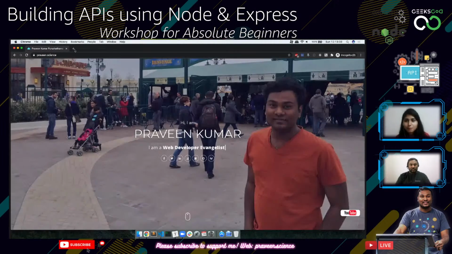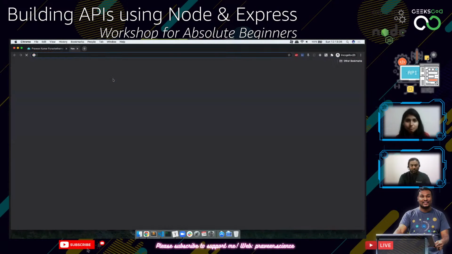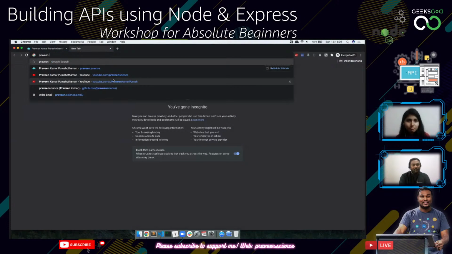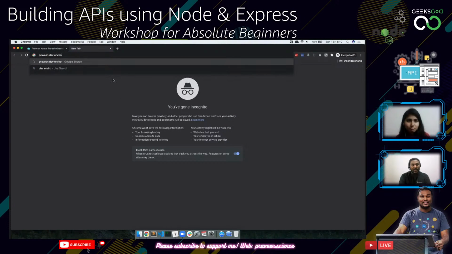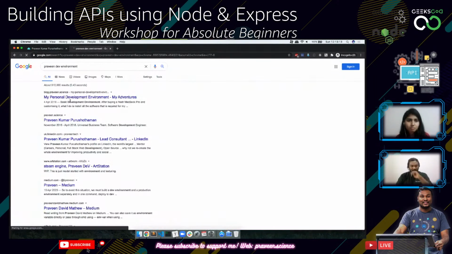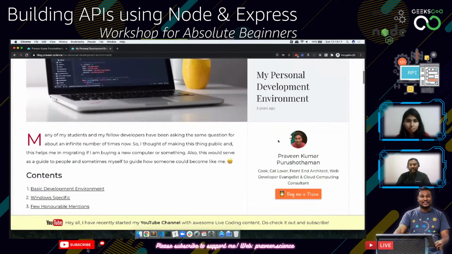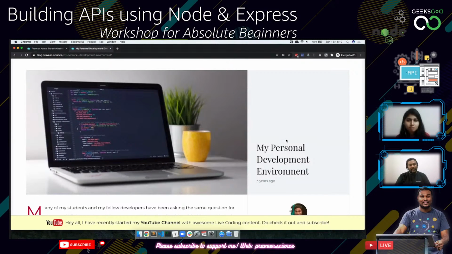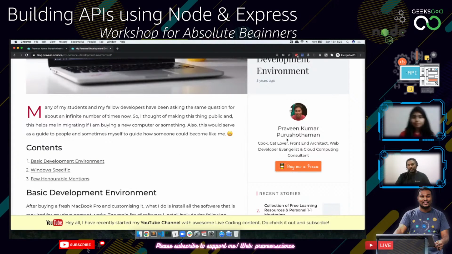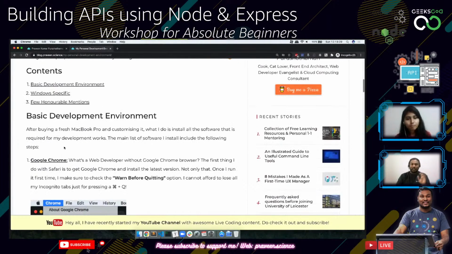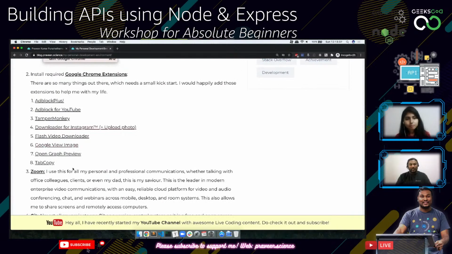For the current development environment, I have actually documented everything here. If you go ahead and type in Praveen Dev Environment in Google, the first link that you get is this blog page. And here I have documented everything, all the things that I have been using. So what we need today for creating a basic API server is, first, Google Chrome. This is just for looking at all these things. I generally use Google Chrome for my browsing, web development, all these things. And I've got a couple of plugins as well.